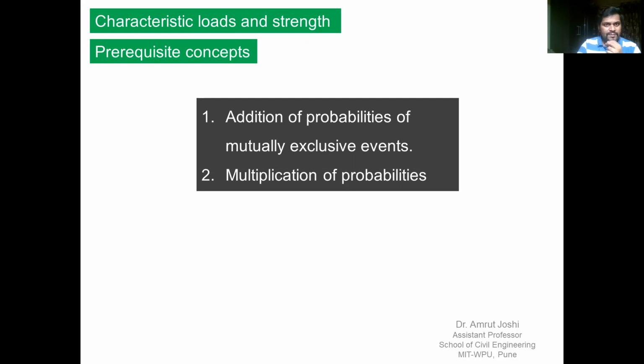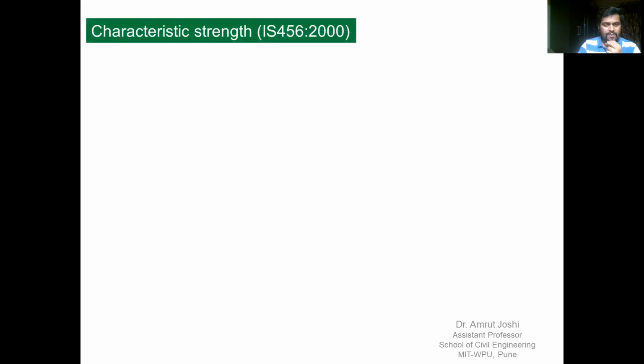further and let us define characteristic load and characteristic strength. So characteristic strength will be defined as per Indian Standard Code IS 456-2000. We know that any material inherently has variable properties. For example, if I test multiple samples of a steel rod of the same diameter under uniaxial tension, I am going to get different stress strain curves.